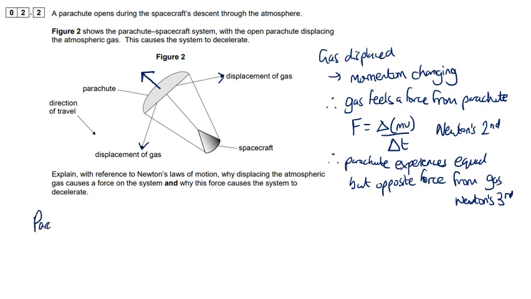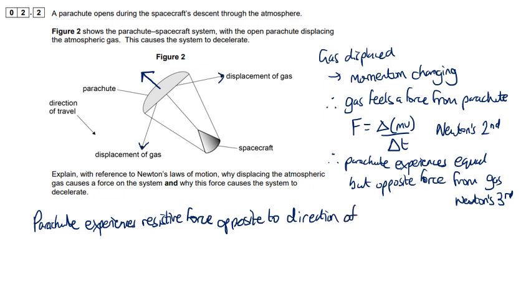So the parachute experiences a resistive force opposite to its motion, so opposite to the direction of motion. And you're asked to explain why it decelerates, so it's important to say that this is larger than the weight acting down.